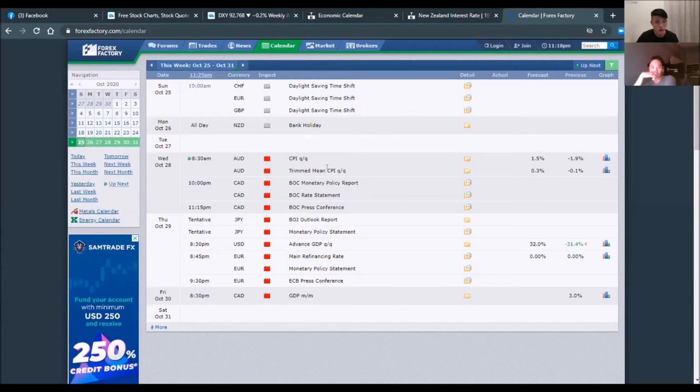If you go to Forex Factory, there are two others that are really important, which is number one, the BOJ outlook report and their monetary policy statement, and of course, most importantly, the Eurozone ECB monetary policy statement, and their press conference at 9:30 p.m. Just take note that today we are going to have the daylight saving time shift. The timing will be shifted backwards. Okay, it's not 8:30 anymore. It's going to be 9:30.